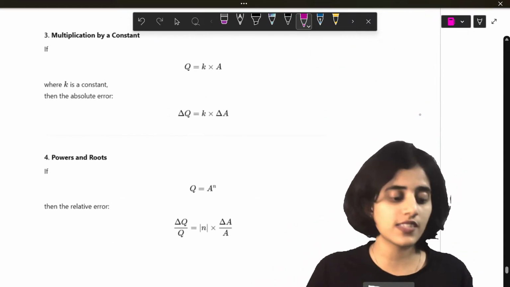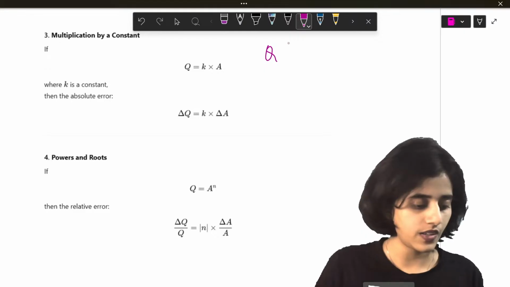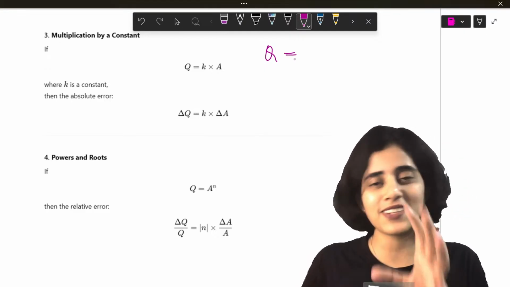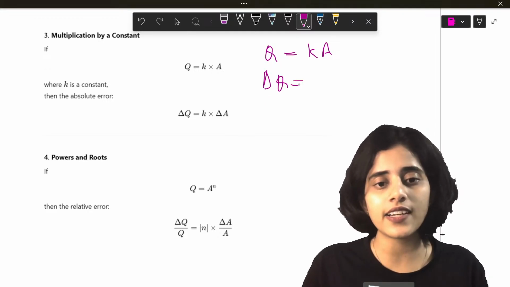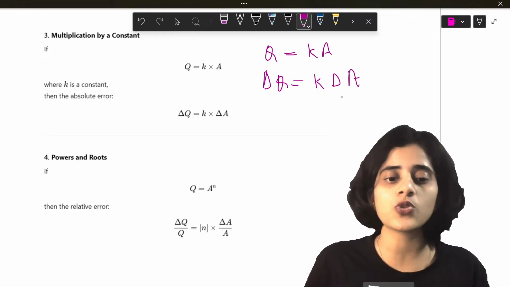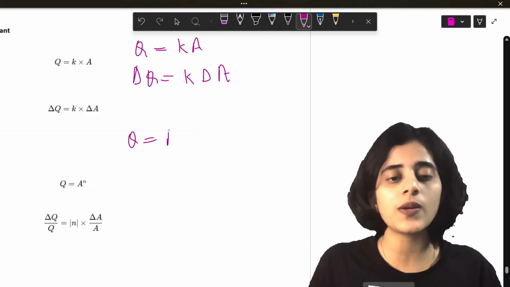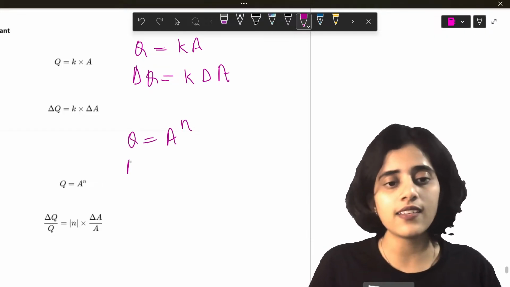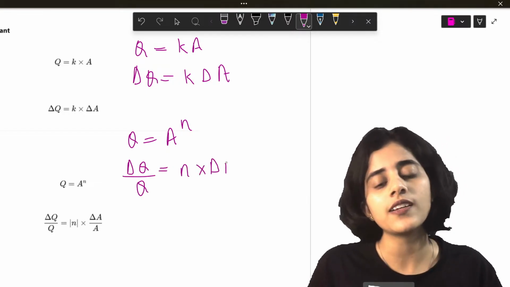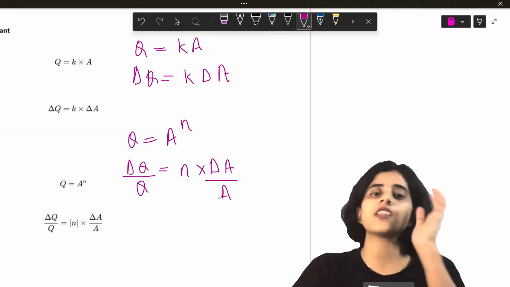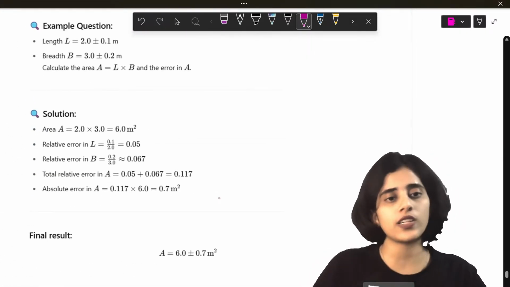Now, if you have a constant, Q is equal to K into A, where K is the constant. When you find the error, delta Q will be the same constant into the error. Now, imagine there is a power. Let's say Q is equal to A raised to N. Then delta Q by Q is equal to N into delta A by A. Students, all these formulas you should know. Let's look at a question. Then it will be a little more clear to you.